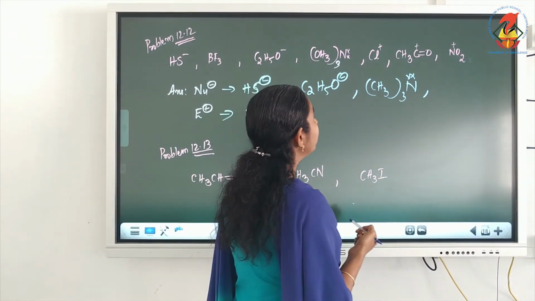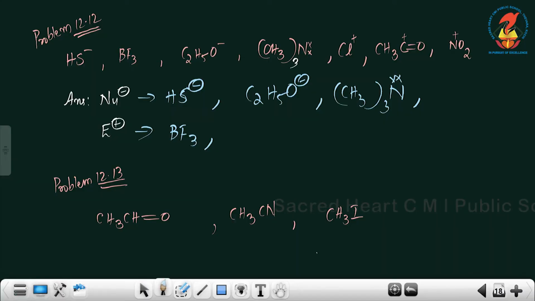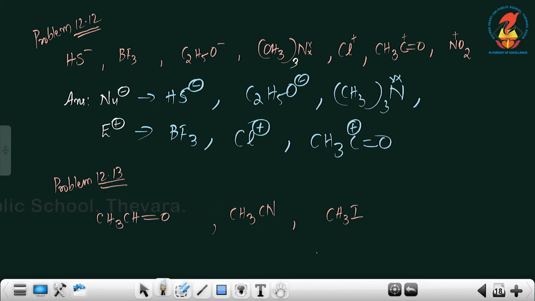Okay. Now the next is Cl plus. Cl plus will be an electrophile, and the justification for this is that it is positively charged. Now CH3CO plus will also behave as an electrophile, due to the positive charge on carbon. The next is NO2 plus, which also will act as an electrophile due to the positive charge on nitrogen.